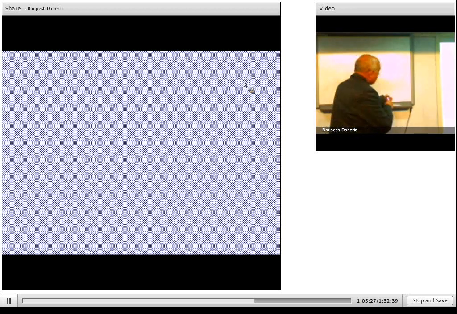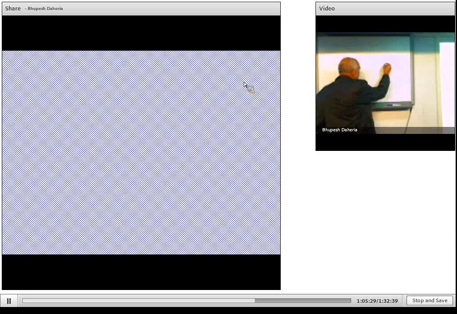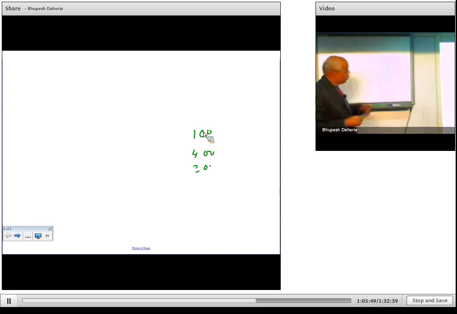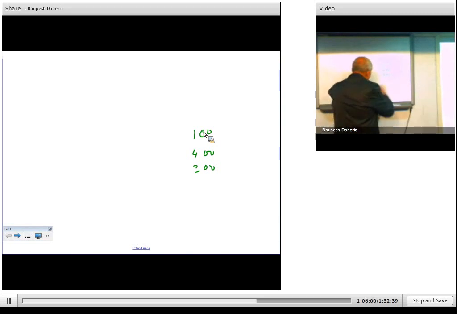For example, if I take 00 and put 1, it is a perfect square. 1 is a perfect square, so 100 is a square. If I take 400, yes. But if I take 300, no, we say it is not a perfect square. So even though it has two zeros, it is not necessary that it is a perfect square, because 100 is a square and 400 is a square. The number attached before these two zeros also has to be a perfect square. Then only it will be a perfect square. Okay, so let us go further now.